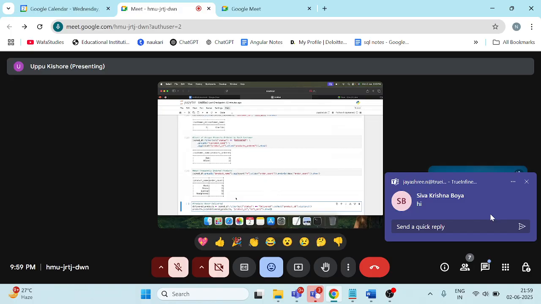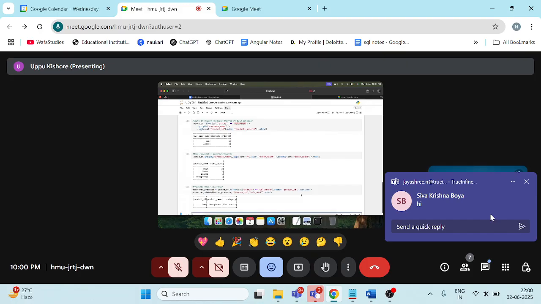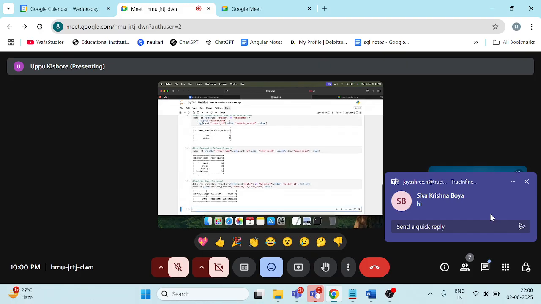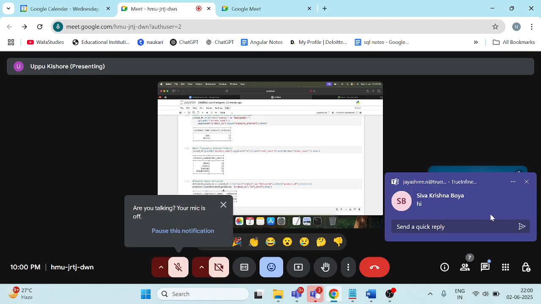So here first we have fetched the orders which are delivered, and we are performing the left anti operation on the products data frame. If you see, headphones that come under the electronics category were never delivered. This is from the products that were never delivered.